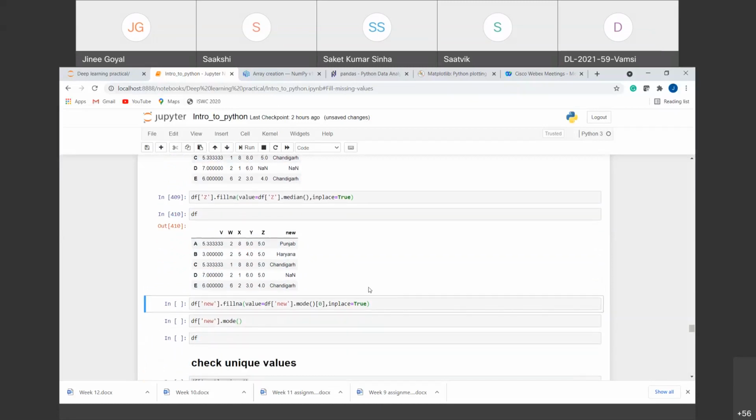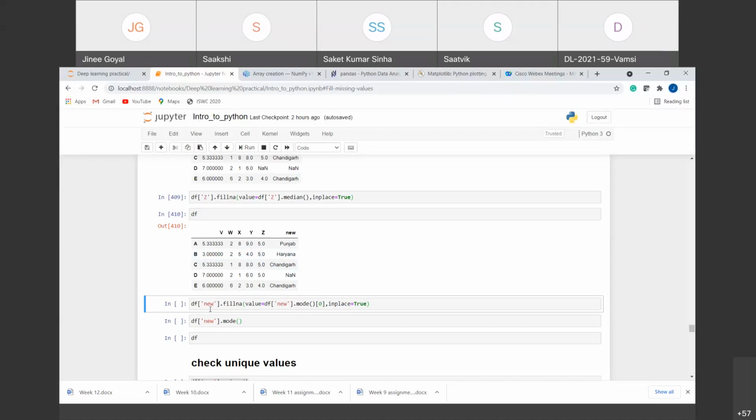Now you see the only nan value that is left is here, right, in the new column. But we cannot use mean here, right, because these are string values. We cannot find out the mean of this column, right? Similarly, median is not applicable here. So when we have these types of columns, these are the categorical columns that we have, what we use is we replace it with the mode of that column. Mode will be the most frequently occurring category in this column. The nan value will be replaced by that.